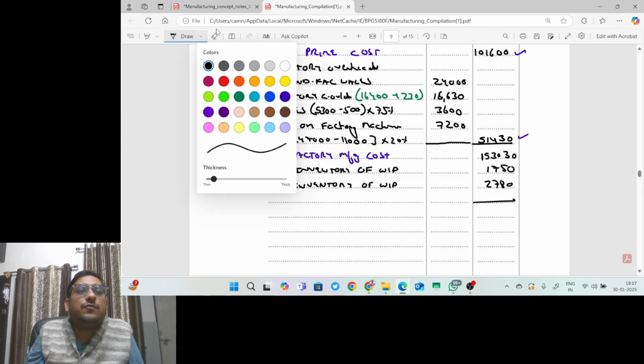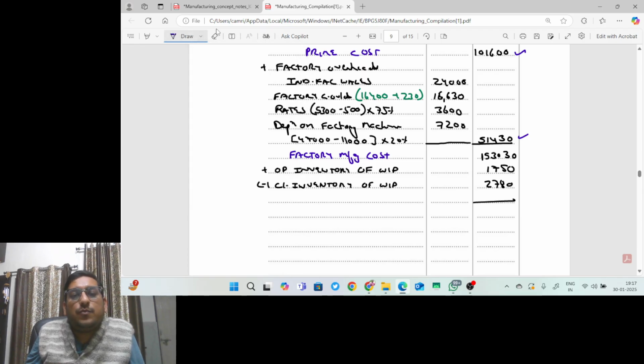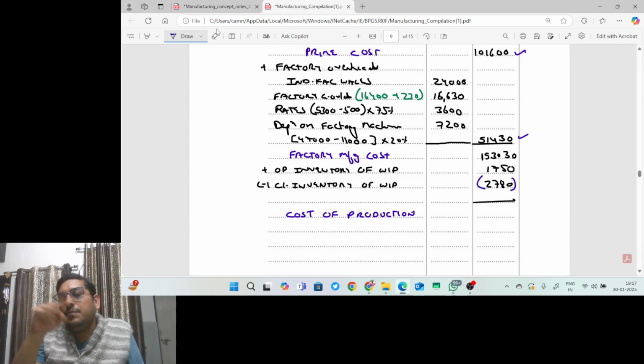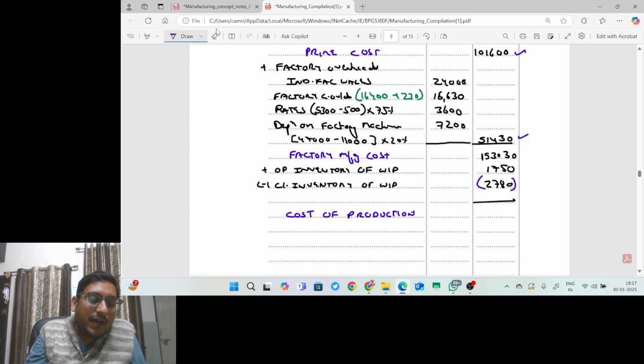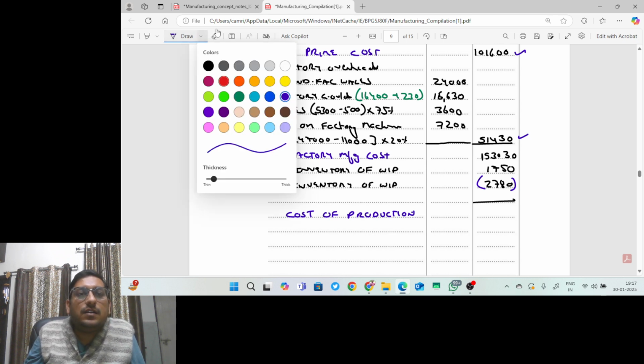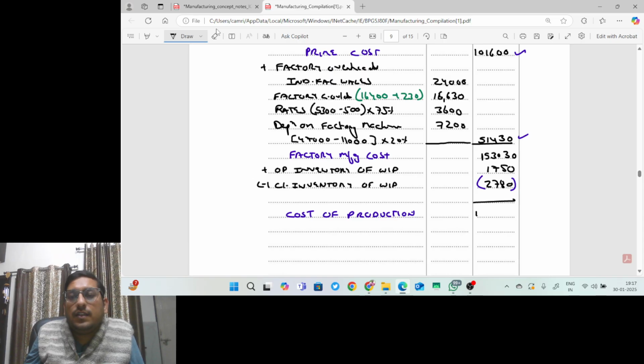The final phase of manufacturing, that is cost of production. And this cost of production will be 153,030 plus 1750 minus 2780. Whenever there is a minus figure, please put it under the brackets. So you'll get what? Cost of production as 1,52,000. So this is it, guys.